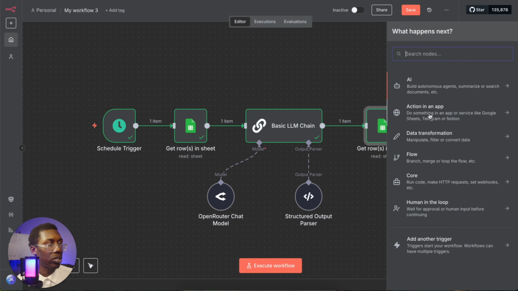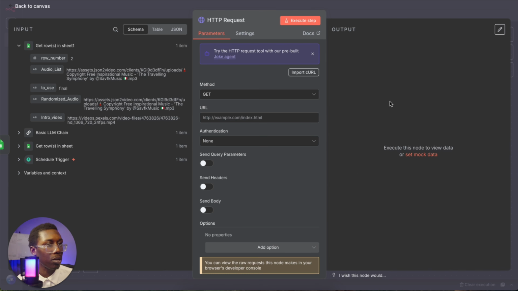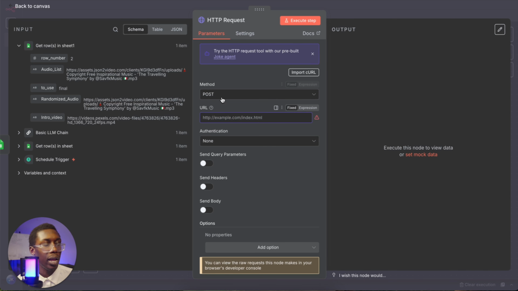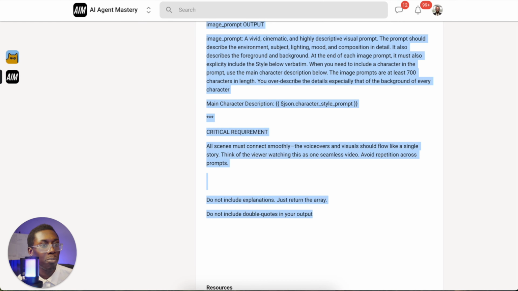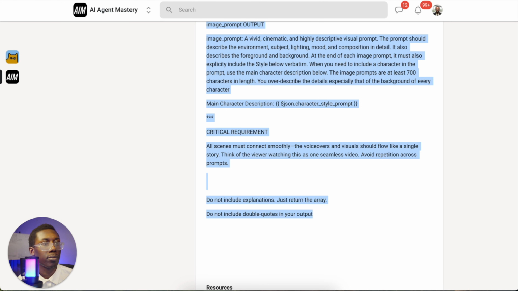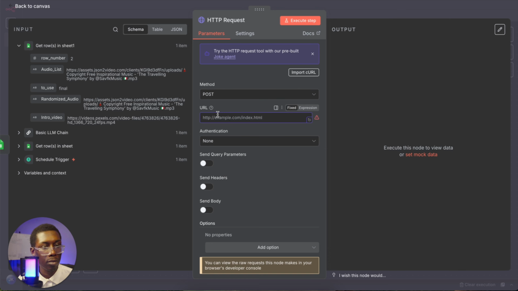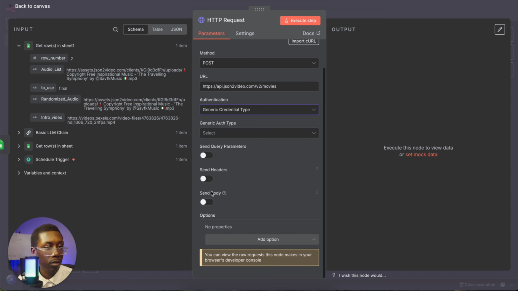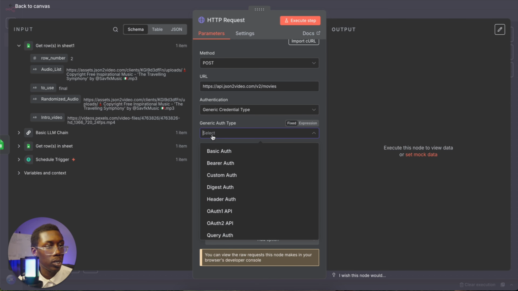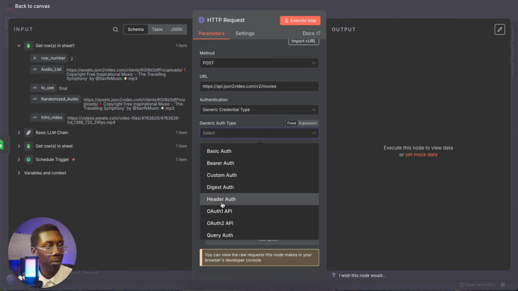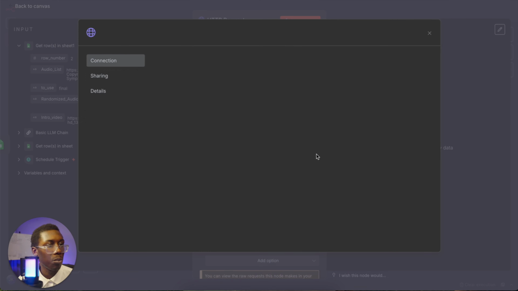So now what we can do is go ahead and send that HTTP request out. So we'll go and get the HTTP request node, and what it will do, it will post for us. And the URL right here, the URL we grab from the Google Doc that's attached to the Skool community. So we copy and paste that URL right here. Paste that right there. For authentication, it will be generic. Then for the authentication type, it will be header authentication. And then we come over here to set everything up.